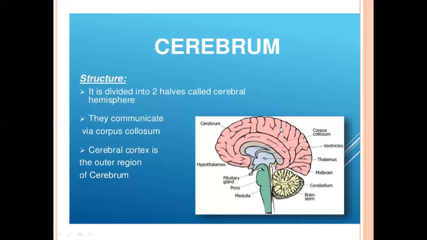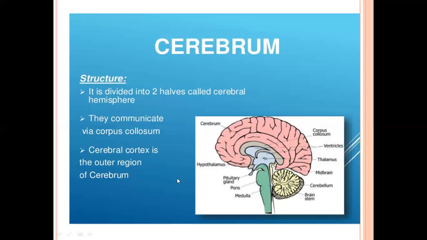Now the upper layer of the cerebral hemisphere is called the cerebral cortex. You can say this is the outer part or upper layer of the cerebral hemisphere, and it is mostly gray matter. Gray matter of the nervous system consists of cell bodies and non-myelinated axons. Beneath this layer, the inner side of the cerebral hemisphere consists of white matter, because the white matter of the nervous system consists of myelinated axons.